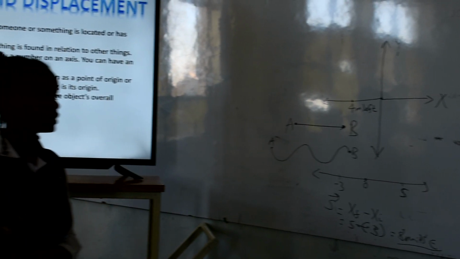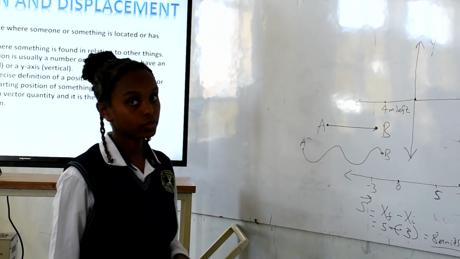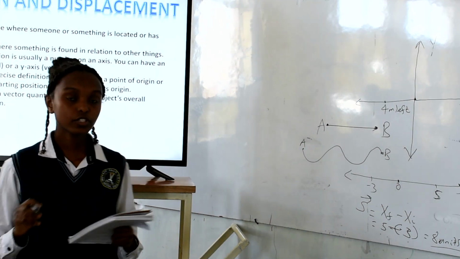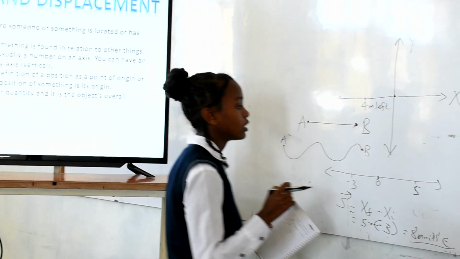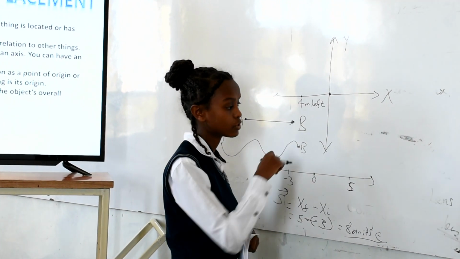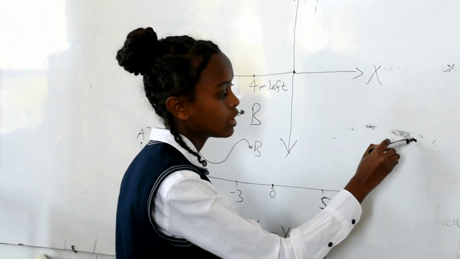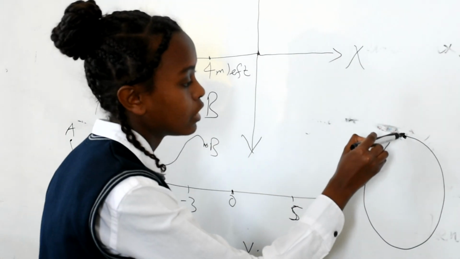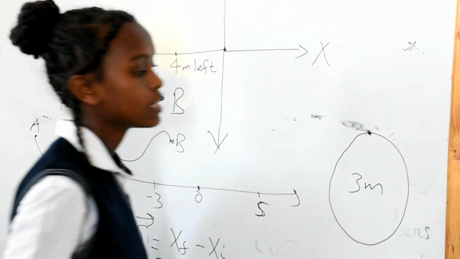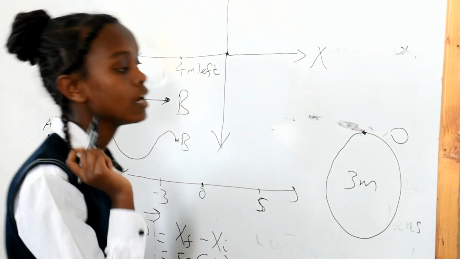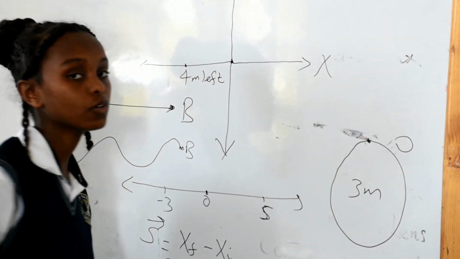Distance is a scalar physical quantity. That means it is completely described by its magnitude only. And be careful to distinguish displacement from distance. Assume a particle that moves in a circular motion. It starts its movement from here, and it ends up here. So its distance can be 3 meters, but its displacement is 0, because the initial position is here and the final position is also here. So this is all about distance.